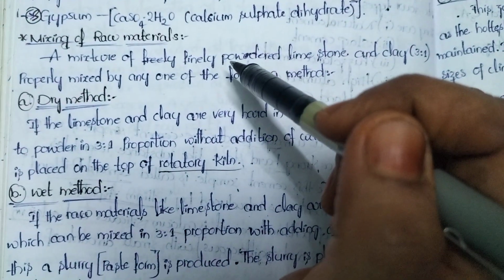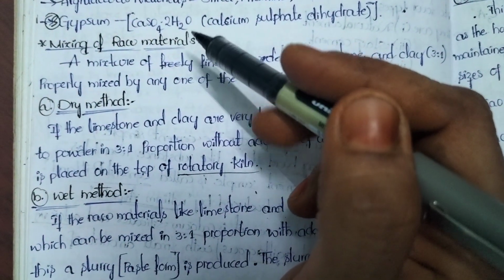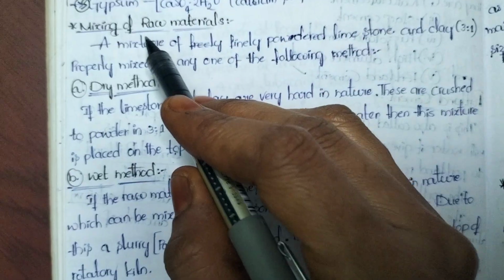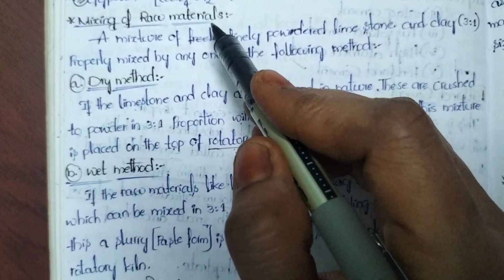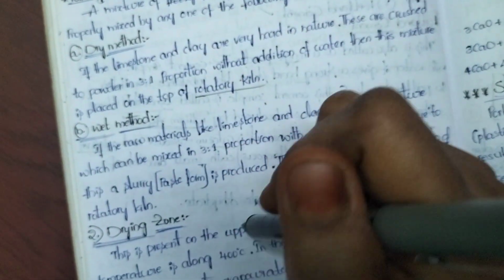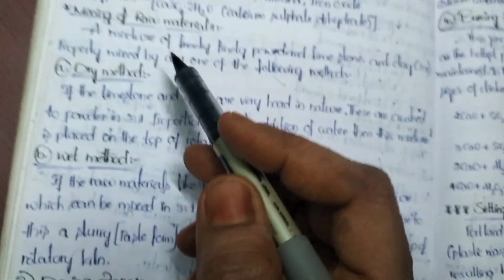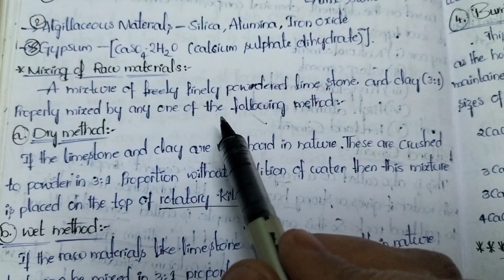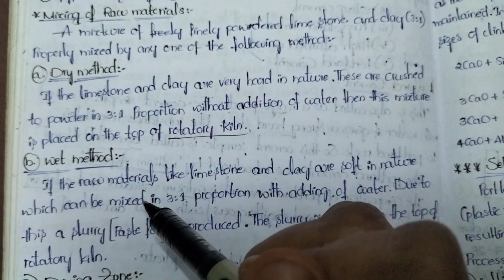First we have to mix the raw materials. That means here it consists of one particular procedure. First one is we have to mix the raw materials. After taking the raw materials, we should mix them. Then we need to allow the raw materials to pass through different types of zones. First, we should look into the mixing of raw materials. How to mix the raw materials? First, we should take the calcareous and argillaceous materials. Then we should mix them either by the dry method or by the wet method.